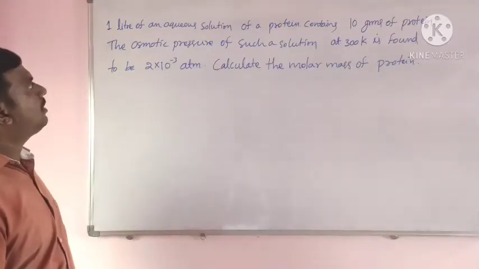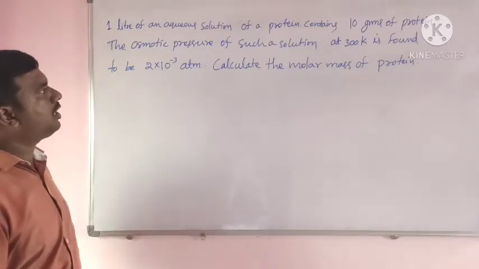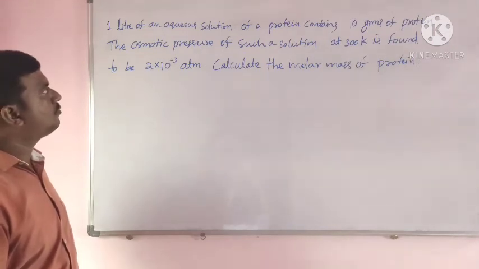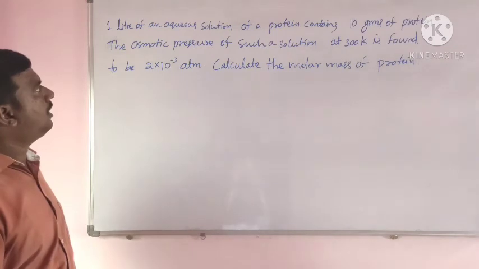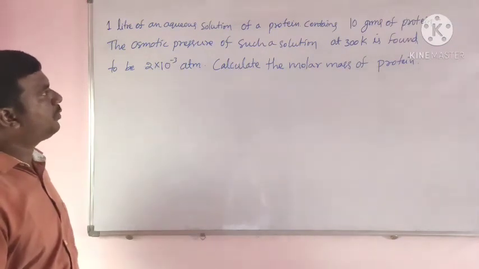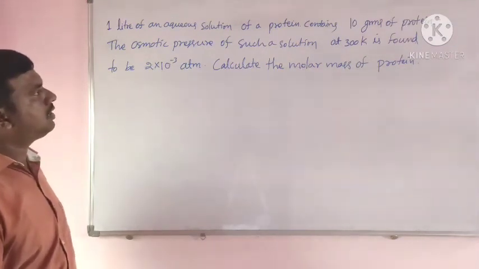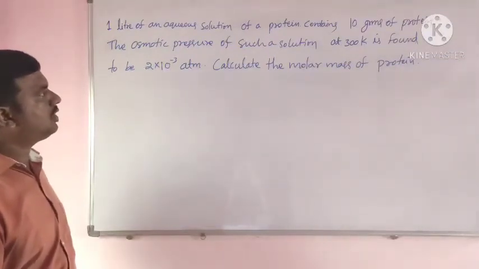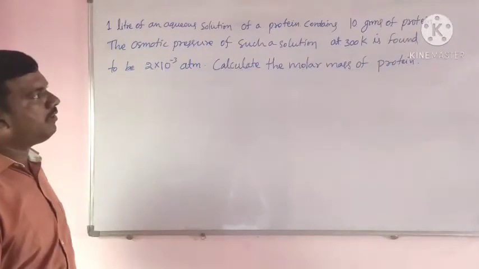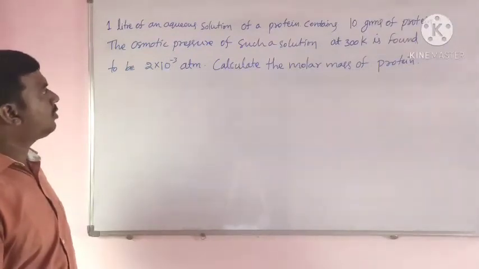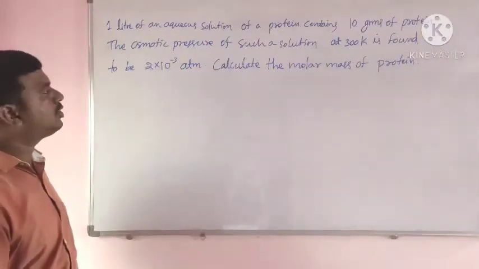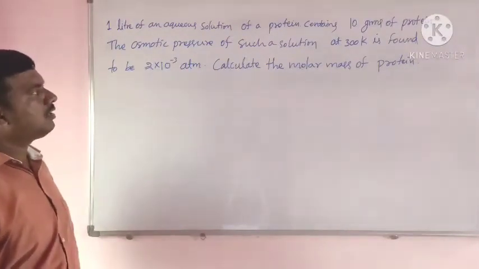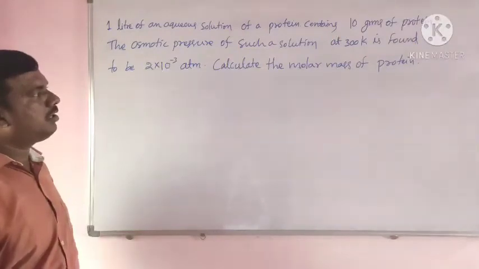One liter of an aqueous solution of a protein contains 10 grams of protein. The osmotic pressure of such a solution at 300 Kelvin is found to be 2 × 10^-3 atm. Then calculate the molar mass of protein.